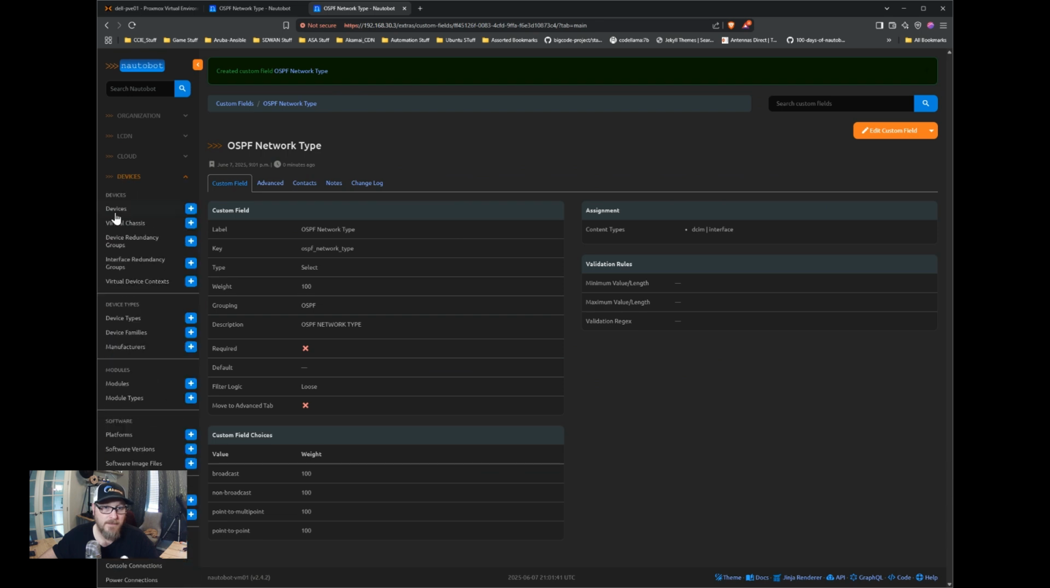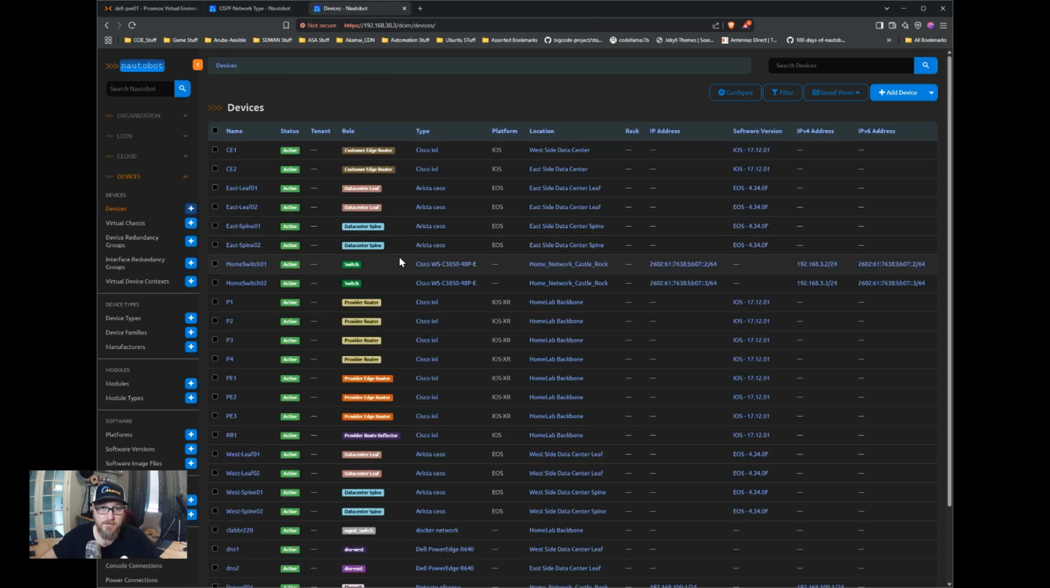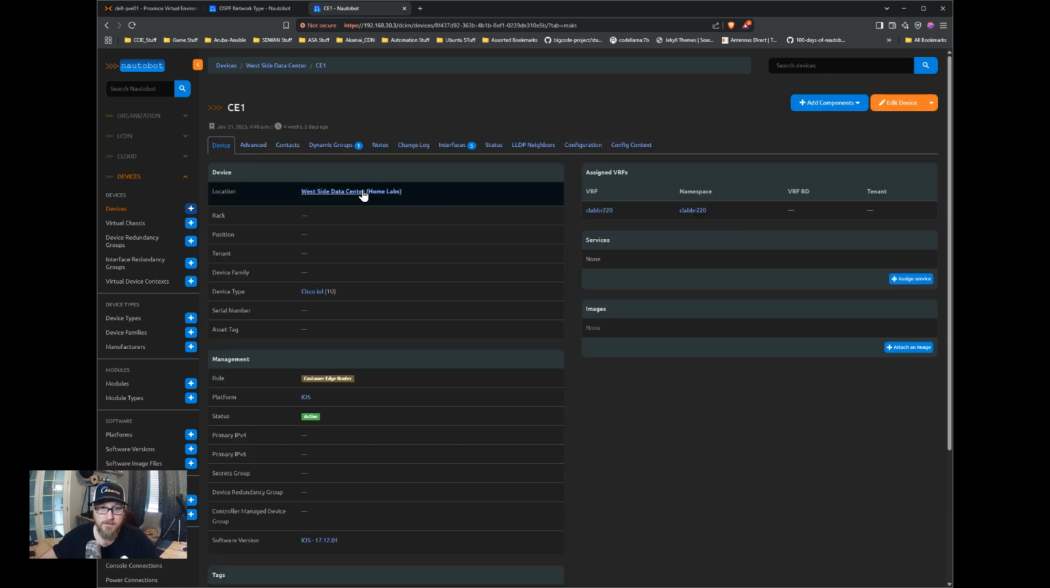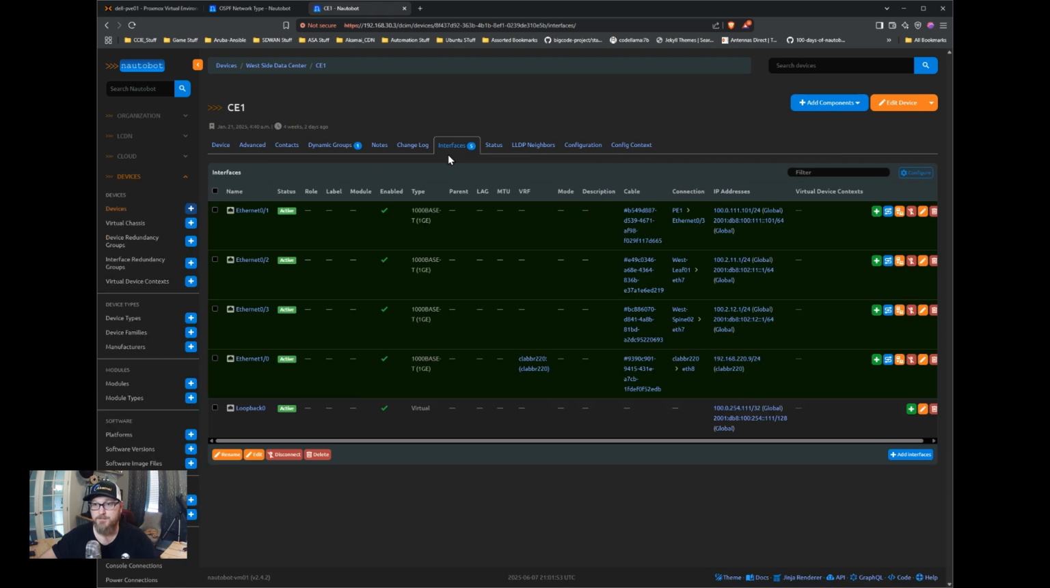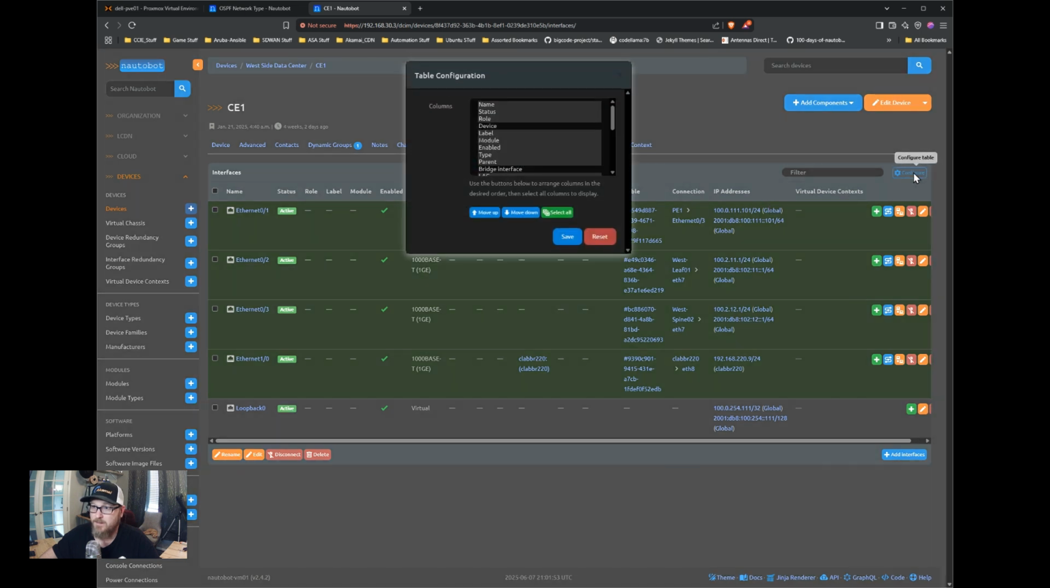All right, let's take a look at a device. We'll look at this one here, under interfaces. Under the interface, we have our standard available fields. If you click on this configure table, you can change what's available in that table by default, and it'll track with your login. So if you make a change here, it'll be there every time you log in.